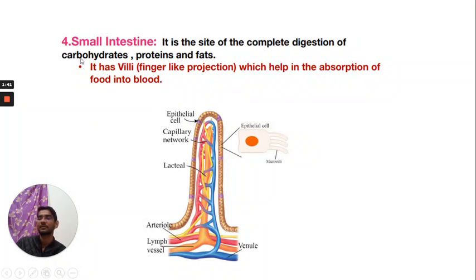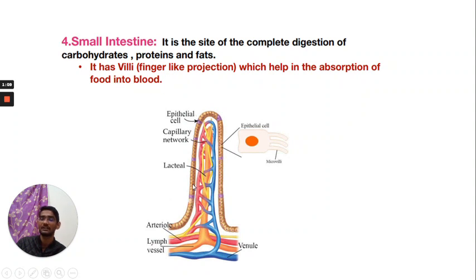Next part is the small intestine. The small intestine is the longest part of the alimentary canal. It is the site for complete digestion of carbohydrates, proteins and fats. It is also the main site of absorption of carbohydrates, proteins, fats, minerals, etc. It has villi, finger-like structures. You can see in this diagram, they help in the absorption of food into the blood.